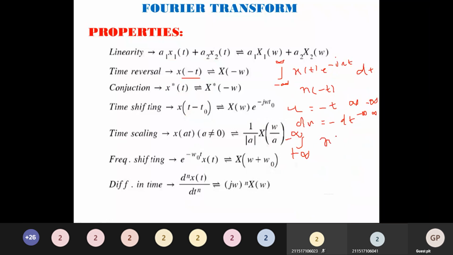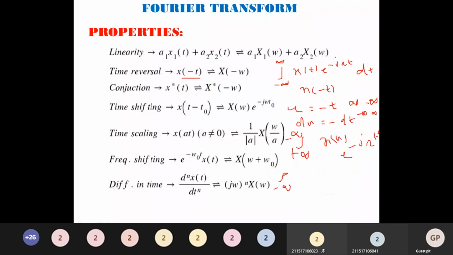I can rewrite it as x of u e to the power minus j omega times minus u. For simplicity, I change this minus u into minus omega. The integration is not going to change, but if you change the limits, we have to take one minus outside.